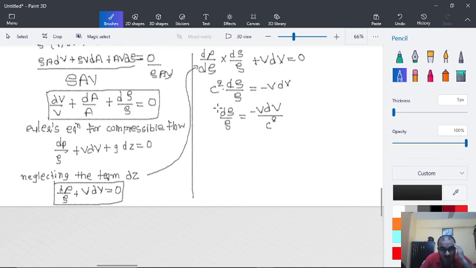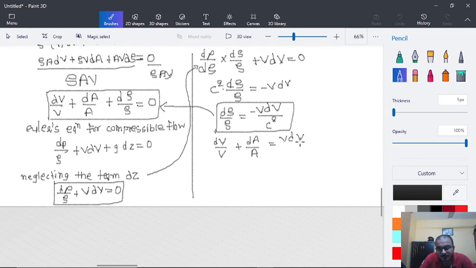So what we will do here is simply put this value over there. That is, dV upon V plus dA upon A plus, taking this to the other side, V dV upon c square.